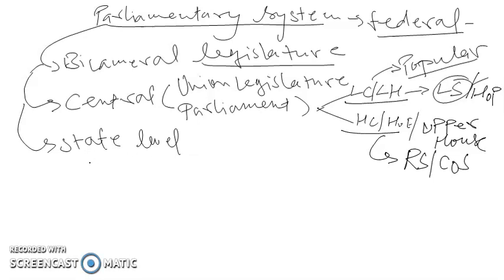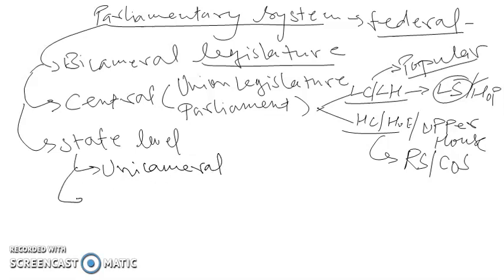At the state level, in most of the major states, we have a unitary or unicameral legislature. So legislature in most of the states in the Union of India is unicameral.